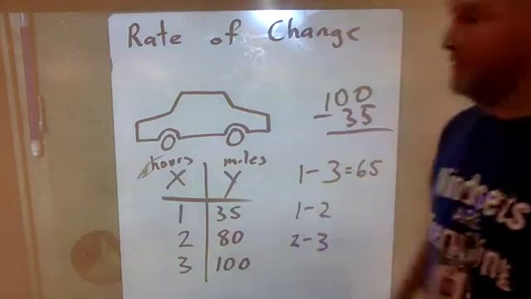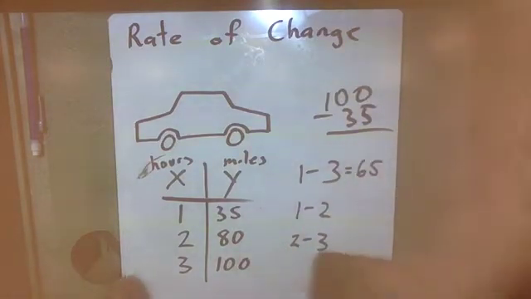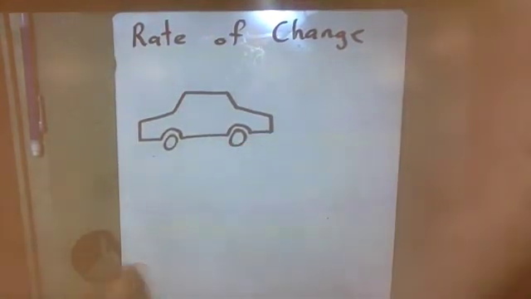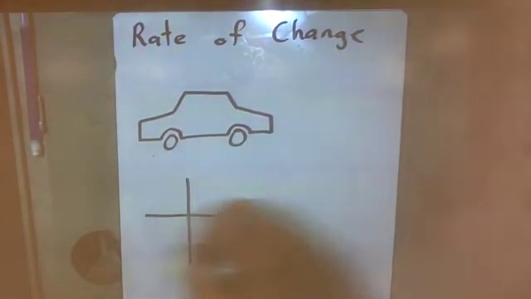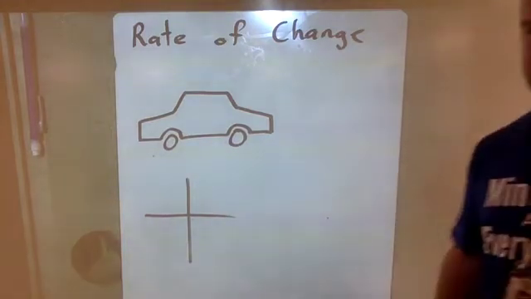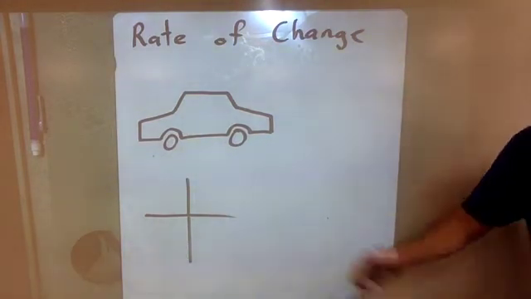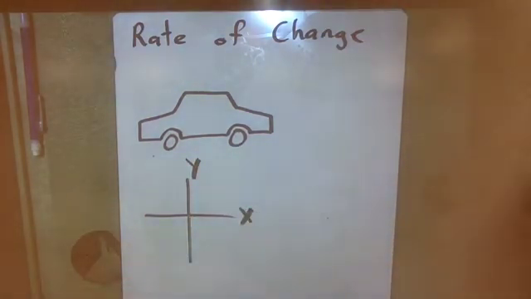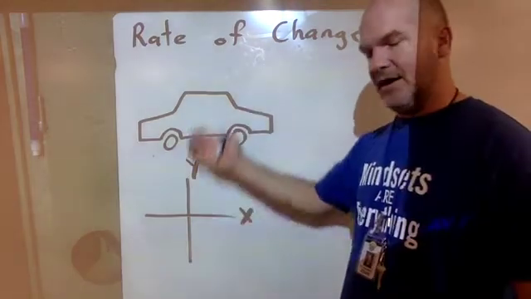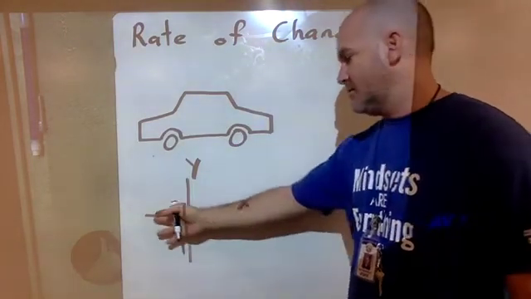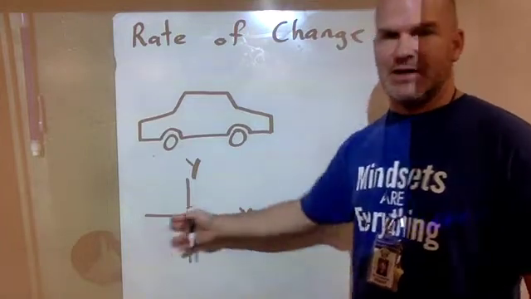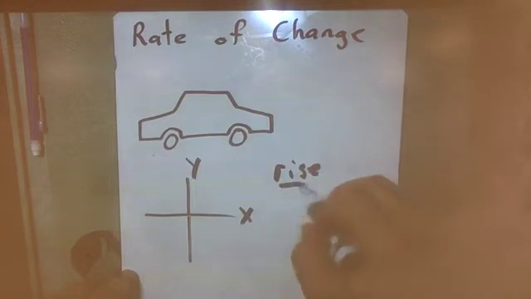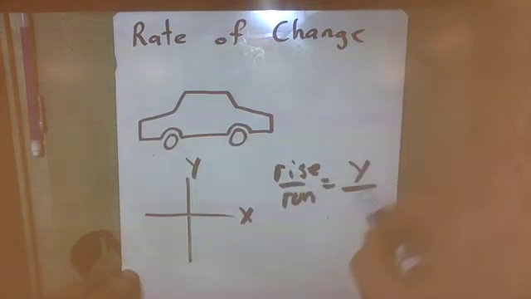It's called rise over run, which I'm sure you've heard that term before, rise over run. Rise over run comes from a graph. It's often called slope, but we'll get into slope in the next couple of days. But rise over run means the y-axis over the x-axis. Rising means going up and down, which the y-axis does. Running means going across, which the x-axis does. So rise over run is equal to y over x.